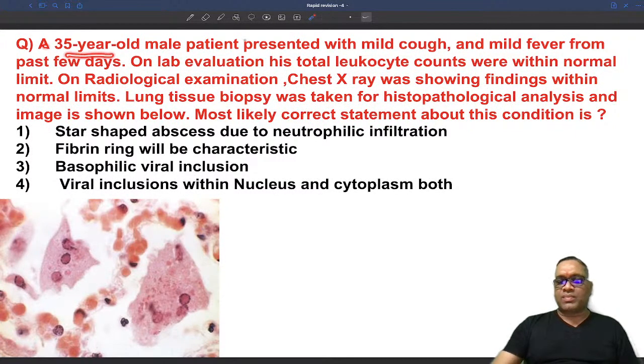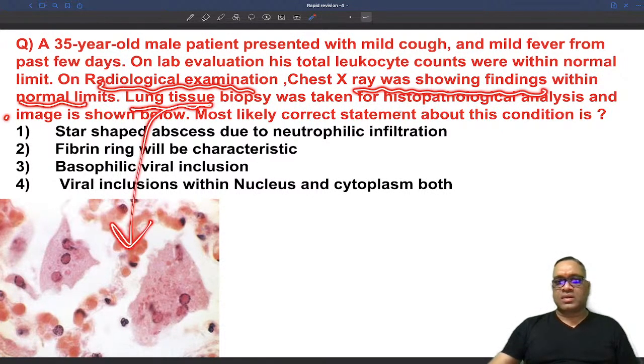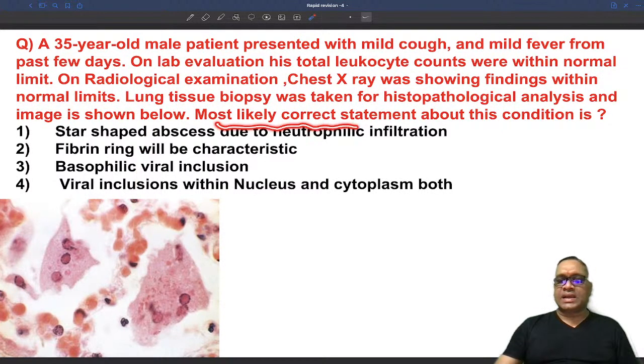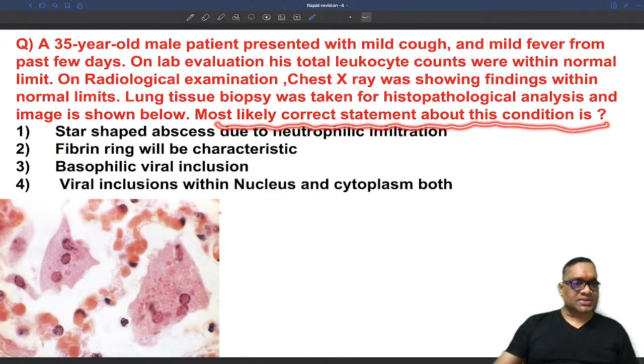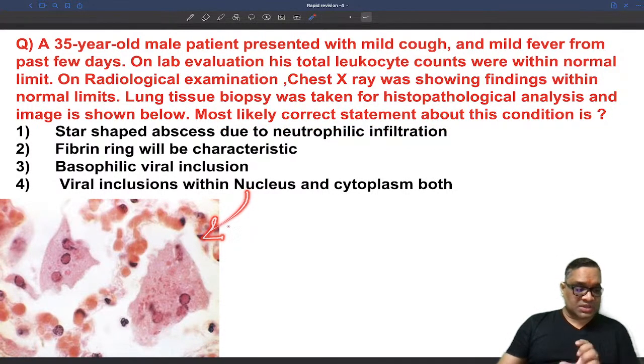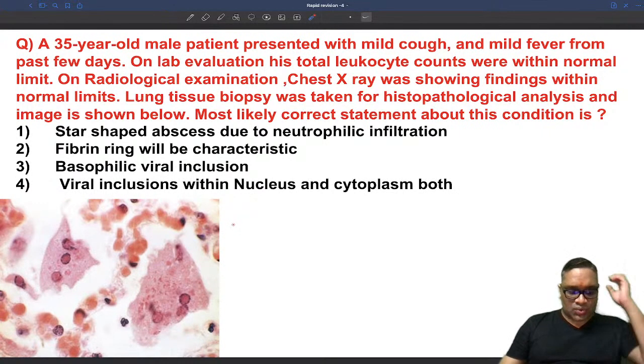A 35-year-old male presented with mild cough and mild fever for the past few days. On lab evaluation, his total leukocyte count was within normal limits. On radiological examination, chest x-ray showed findings within normal limits. A lung tissue biopsy is given here, right? So the most likely correct statement about this condition is... This is a very potential question in the NEET PG exam, and you can see this question again in the upcoming exam. So what should be the right answer for this question? Tell me.